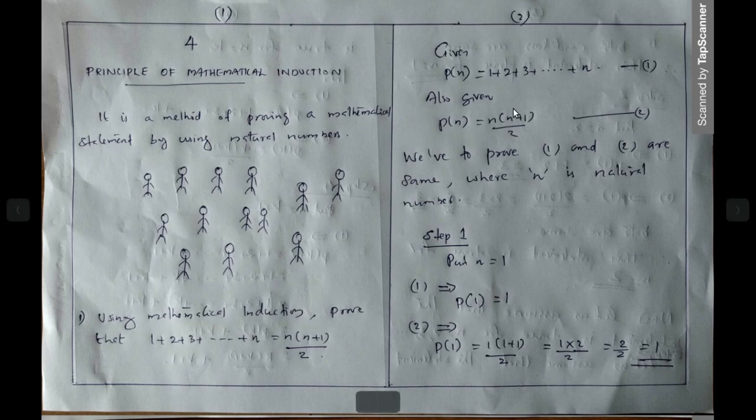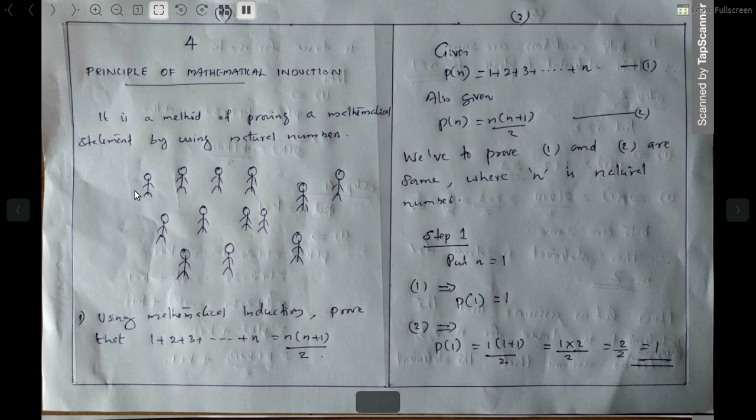So you are given a polynomial 1 plus 2 plus 3 plus etc. plus n, named as P of n, a polynomial in terms of n. P of n equals 1 plus 2 plus 3 plus etc. plus n, and it is named equation number 1. You are also given n into n plus 1 divided by 2, which is also P of n, equation number 2. We have to prove that these two are the same. This is the LHS, and this is the RHS.